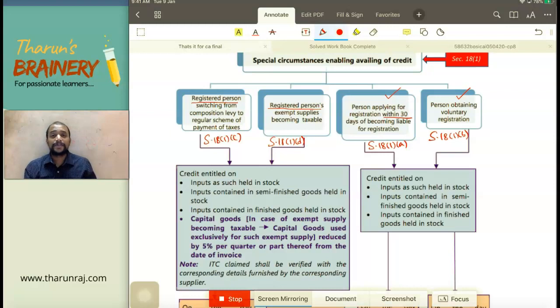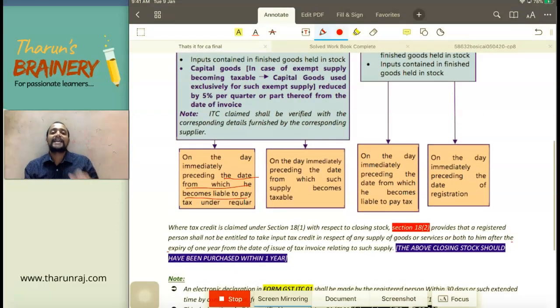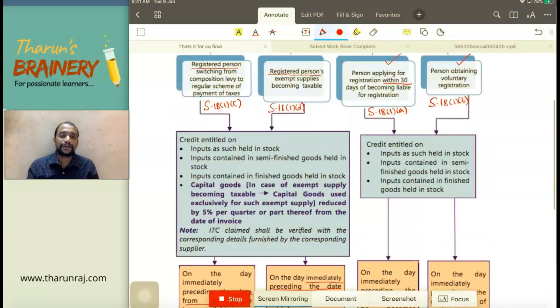Then a registered person whose outward supply was exempted, now it has become taxable. At the time when his outward supply was exempted, he would not have taken ITC. Now when the outward supply is taxable, he can take ITC with respect to the closing stock as on the day immediately preceding the day from which such supply becomes taxable. These are the 4 situations.